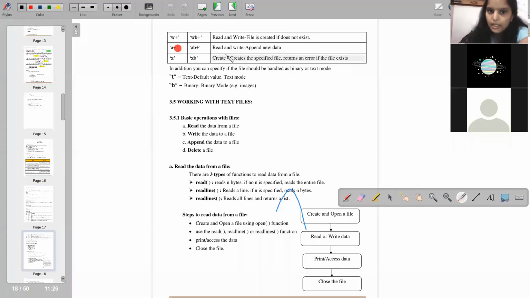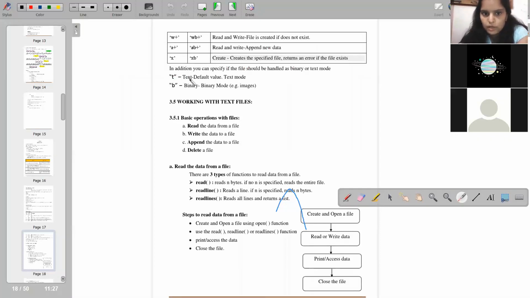A plus is read and write, used to append new data. And X creates the specified file, and returns an error if the file exists. In addition, you can specify if the file should be handled in binary or text mode.